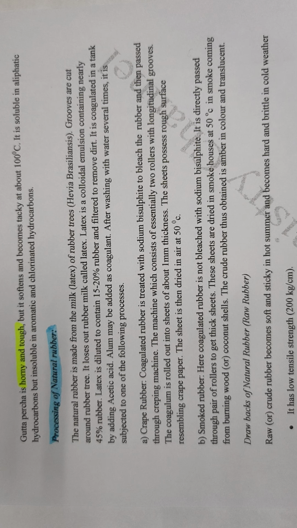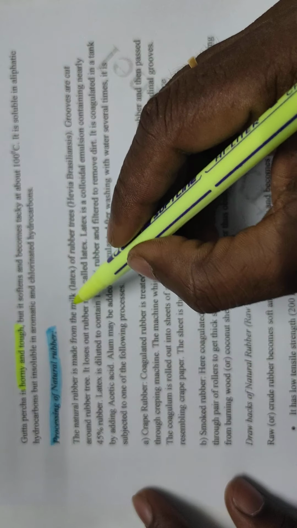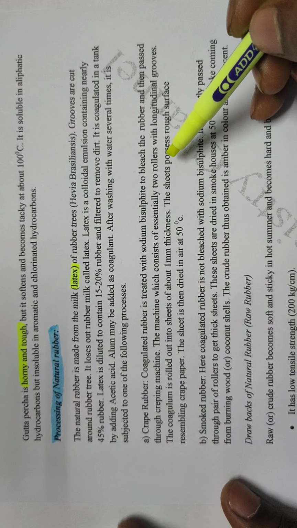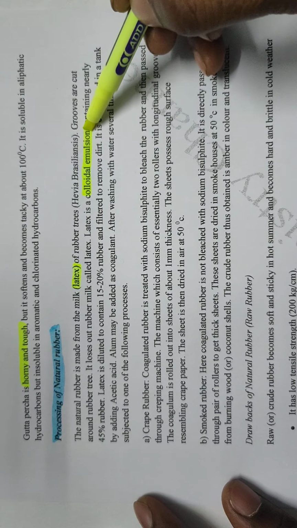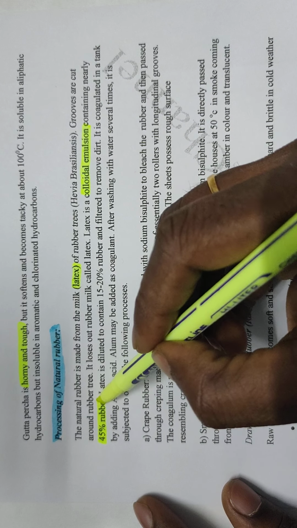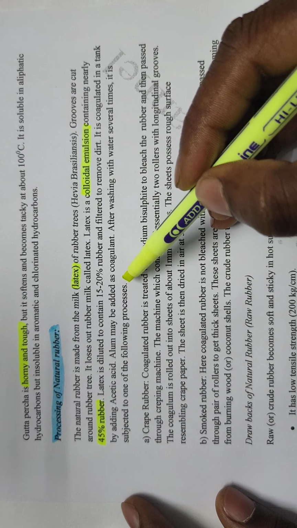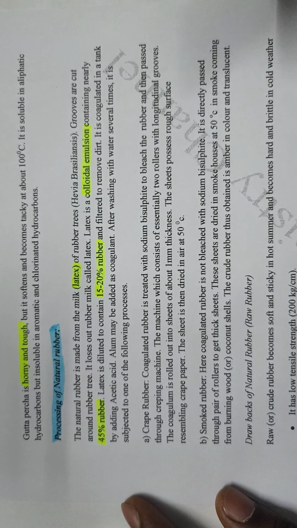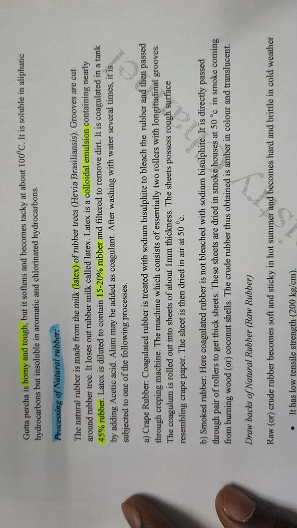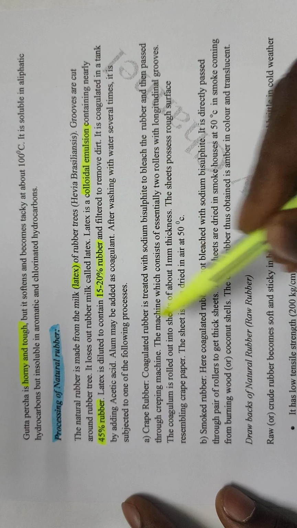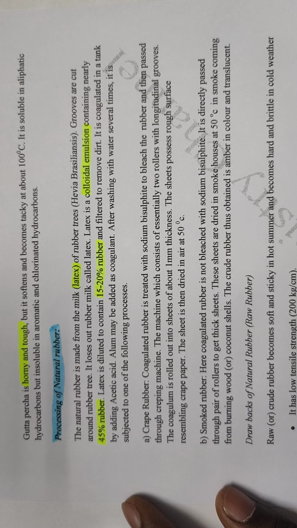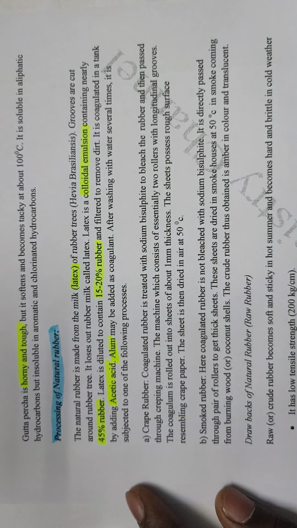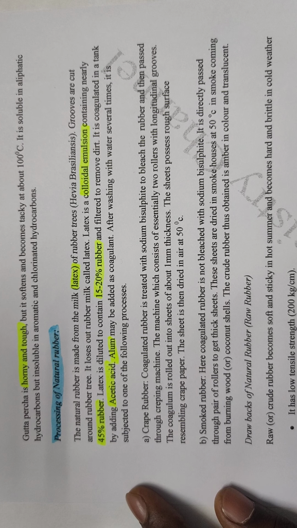Okay, so what is the processing of natural rubber? Natural rubber is mainly collected from rubber milk. That rubber milk is called latex. Latex is a colloidal emulsion that contains 45% rubber content. Then it is washed with water to remove dirt. Then you can collect only 15 to 20% rubber content. That 15 to 20% rubber content is coagulated by adding some coagulants, like acetic acid or alum.